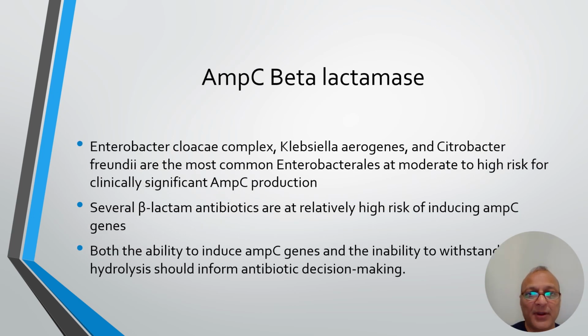The production of AmpC beta-lactamase is mainly done by Enterobacter cloacae complex, Klebsiella aerogenes and Citrobacter freundii. These organisms are at moderate to high risk for clinically significant AmpC production whenever they are exposed to antibiotics, and several beta-lactam antibiotics are at relatively high risk of inducing AmpC genes.